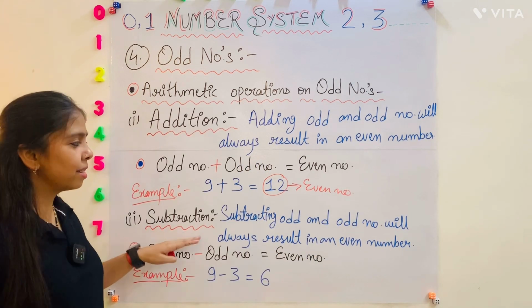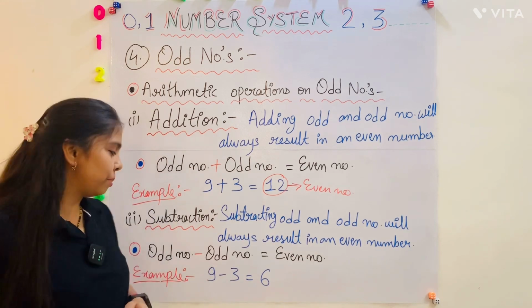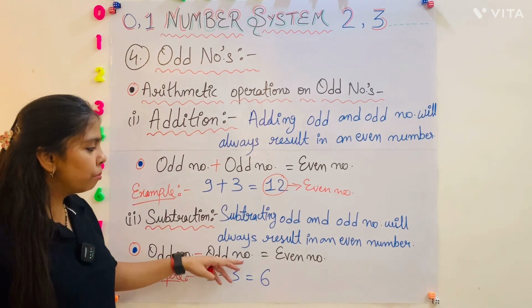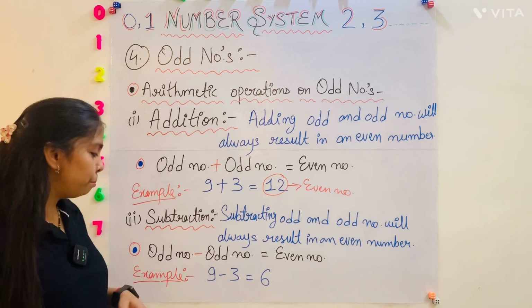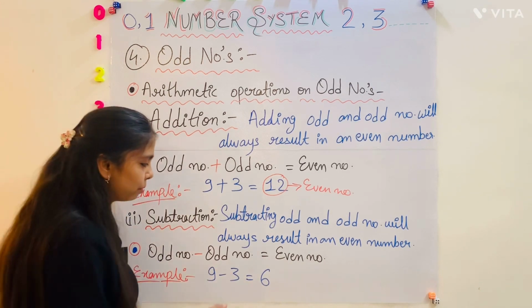Second one is subtraction. Subtracting odd and odd number will always result in an even number. Like odd number minus odd number is equal to even number. For example, 9 minus 3 is equal to 6 and 6 is an even number.